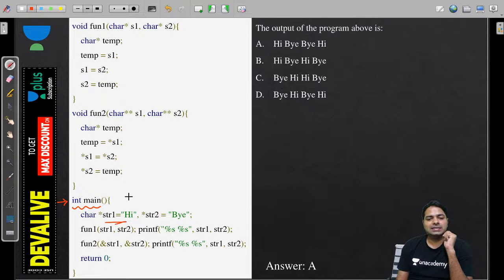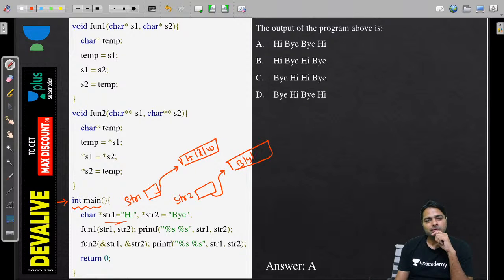And look at this, str1 is a pointer, it points to "hi", and str2 is a pointer which points to "boy". Okay, null character. Now we are passing this str1, str2, means addresses only, right? We are passing them to fun1. So fun1 is going to be a function, and we are going to execute that.